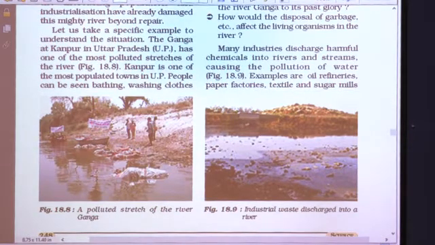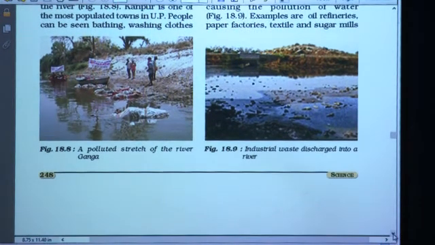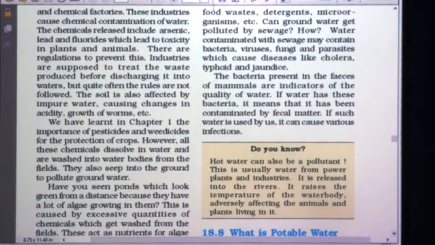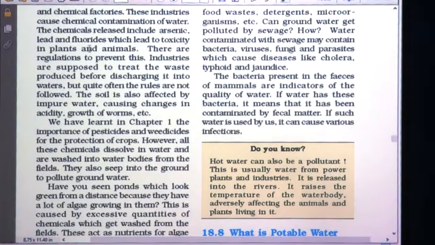What they do, they just discharge the harmful chemicals into the rivers and streams, and because of that there is a lot of pollution. And similarly, there are chemical factories. These industries cause chemical contamination of water. The chemicals released include arsenic, lead and fluorides which lead to toxicity in plants and animals.